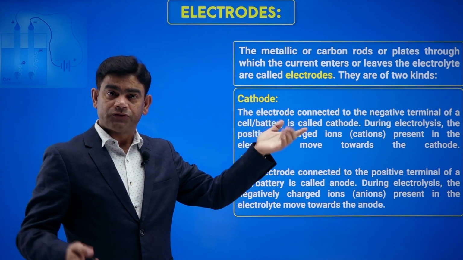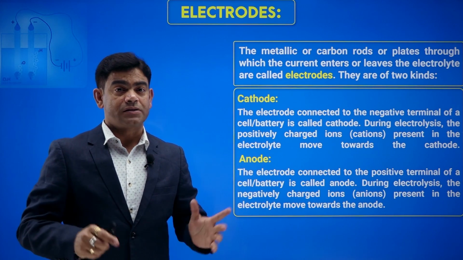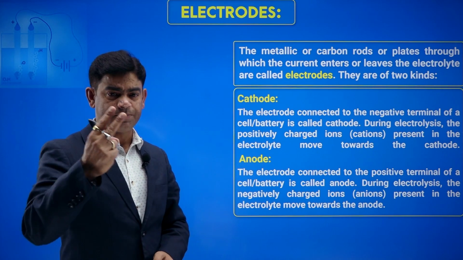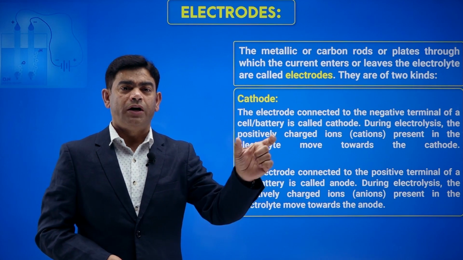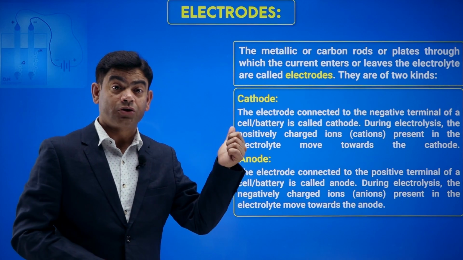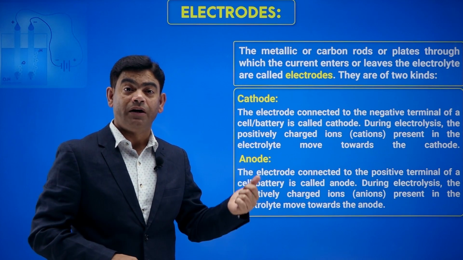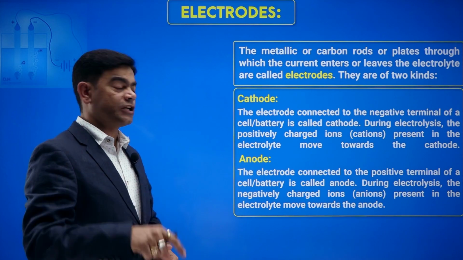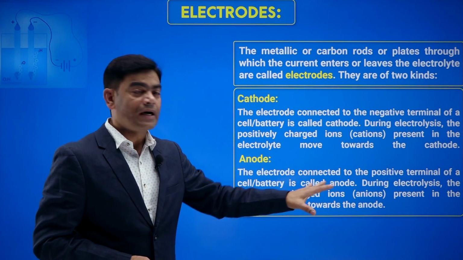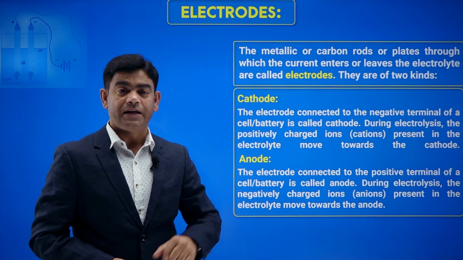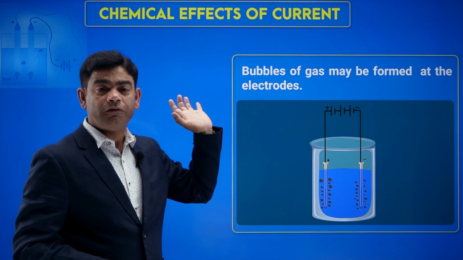The electrodes are the two rods which help in connecting the circuit. There are two types, cathode and anode. What is the cathode? The rod which is connected to the negative terminal is called the cathode. The electrode which is connected to the positive terminal is called the anode. Anode attracts anions, cathode attracts cations. Then we can see the effects of current.